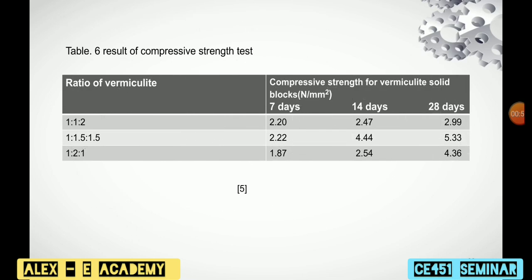Then this table shows the result of the compressive strength test, which is given for the trial mix ratios of 1 is to 1 is to 2, 1 is to 1.5 is to 1.5, and 1 is to 2 is to 1. It shows the strength at all three stages, up to 28 days of curing, and here it is achieved the compressive strength of 2.99, 5.33 and 4.36 Newton per mm square.